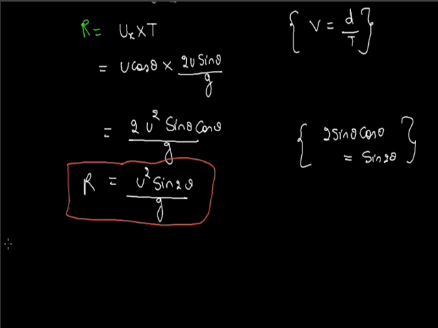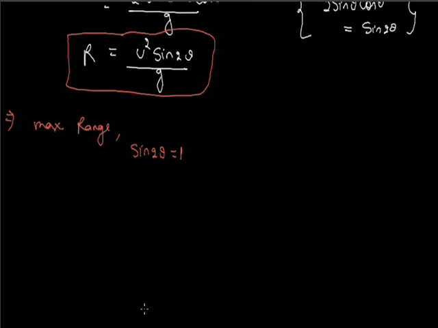And if we find the maximum range, for a given value u, meaning u is constant and g is constant, then for maximum range, sin 2 theta equals 1, and sin 2 theta is 1 only when 2 theta equals 90 degrees.